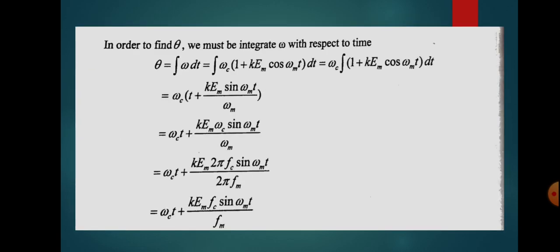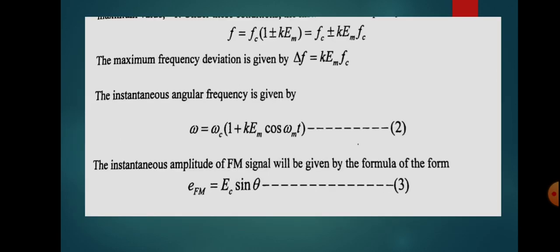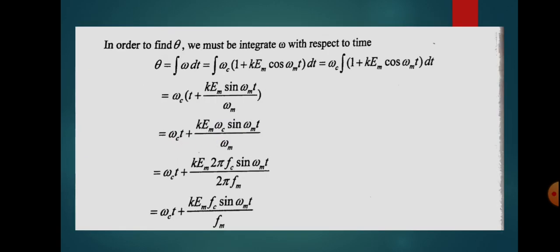In order to find theta, we have this angular frequency, so we can integrate omega. Theta will be equal to the integral of omega dt. Instead of omega, we write omega c into 1 plus k Em cos omega m t, into dt. That is equal to omega c into the integral of 1 plus k Em cos omega m t dt. Here we will get omega c into the integration of 1, which is t, and the integration of k Em cos omega m t.